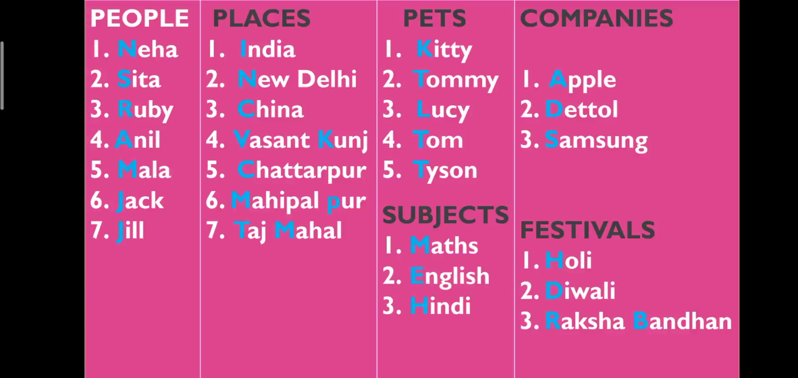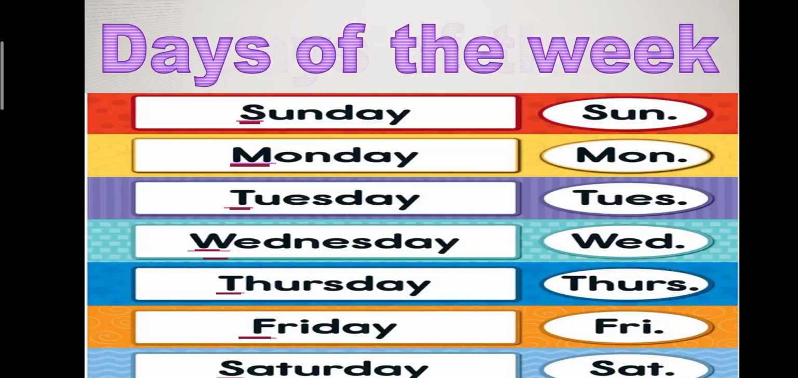Name of festivals. Holi, Diwali, Raksha Bandhan. H in Holi, D in Diwali, R in Raksha and B in Bandhan. All the first letters are capital. Days of the week. Look at the first letter. S in Sunday, M in Monday, T in Tuesday, W in Wednesday, T in Thursday, F in Friday, S in Saturday. All the first letters are capital.